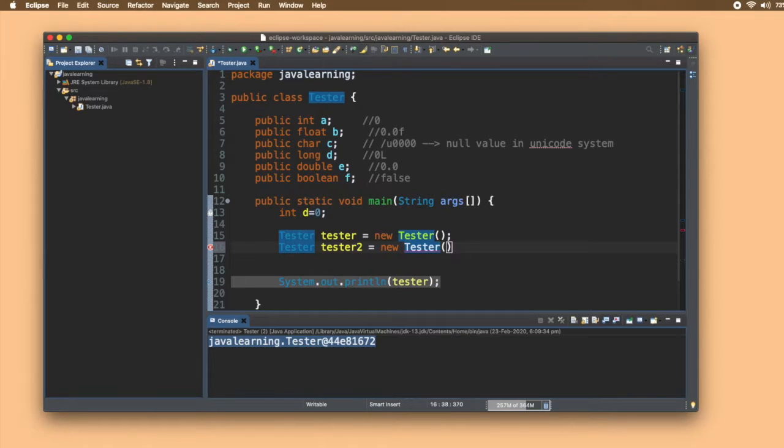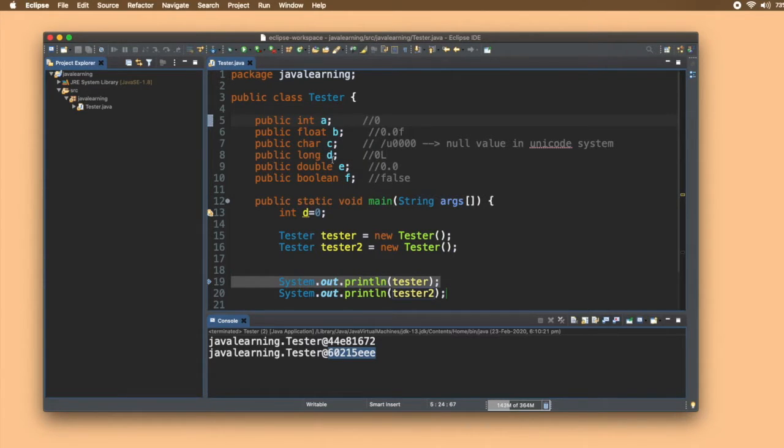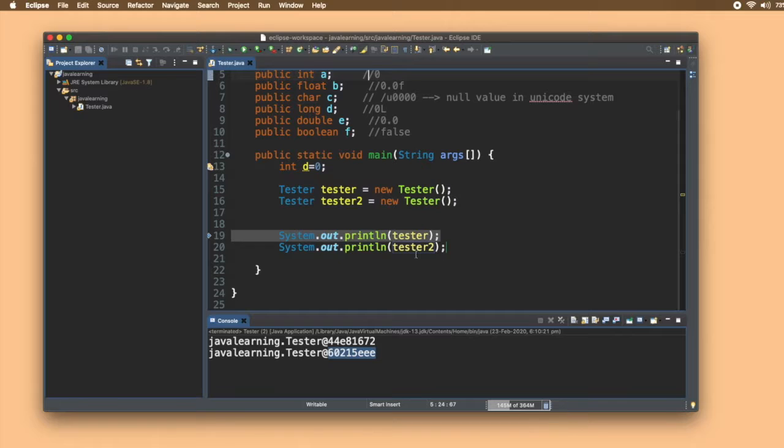So this is the way to create an object. And if I print tester2 here and run it, you can see both the objects have different reference IDs. These are stored in different locations, having their own unique set of variables and methods.